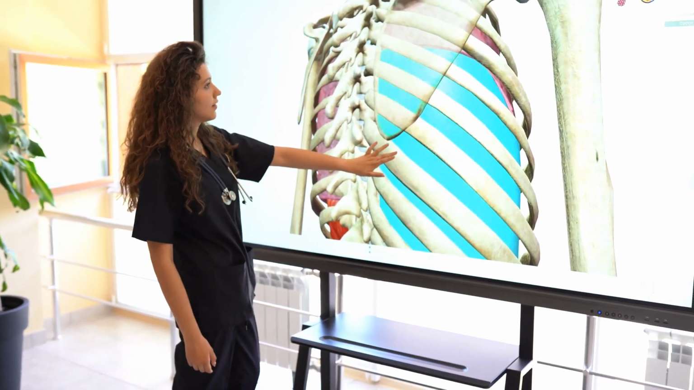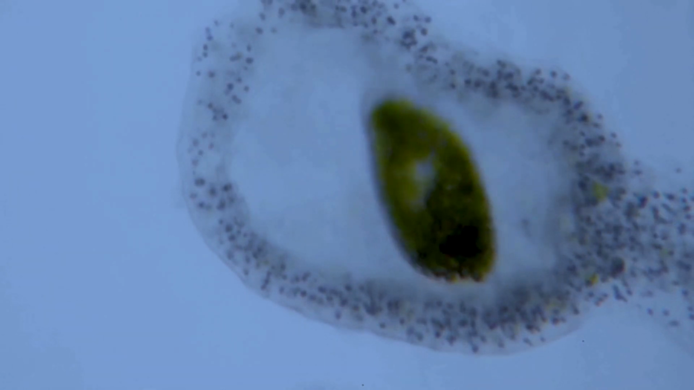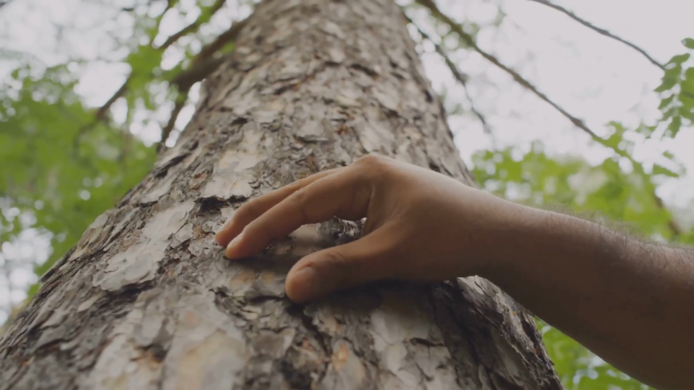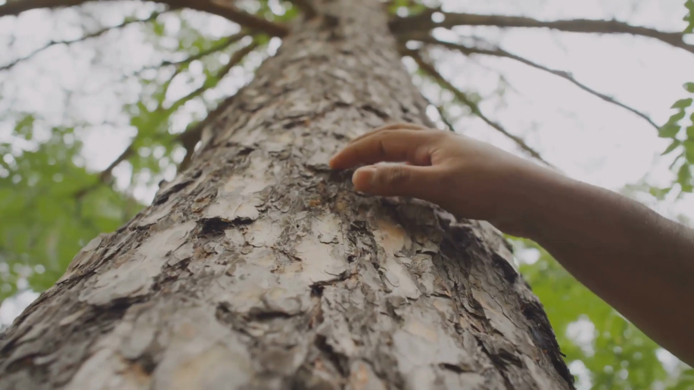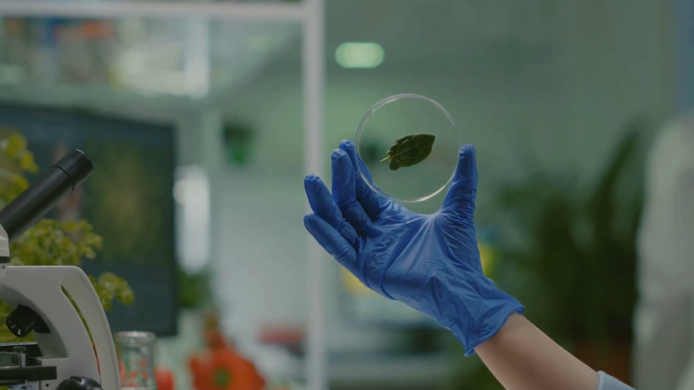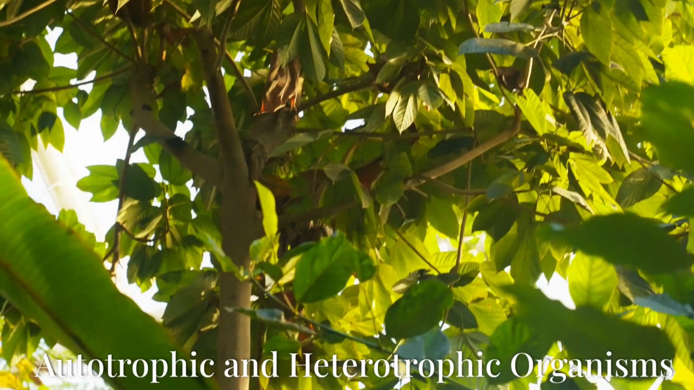Next, let's talk about unicellular and multicellular organisms. Unicellular organisms like amoebas and bacteria are made up of a single cell that carries out all of the functions necessary for survival. They can be found in various environments, from the depths of the ocean to the soil in your backyard. In contrast, multicellular organisms, such as humans and trees, are made up of multiple cells that work together to perform specialized functions. This allows them to grow and develop into complex organisms with different tissues and organs.